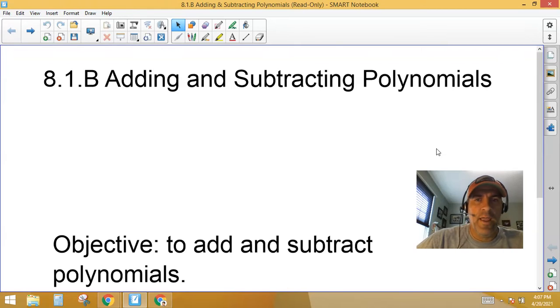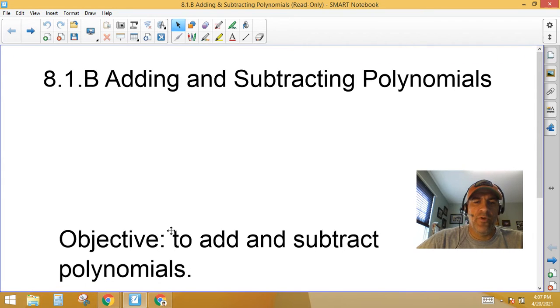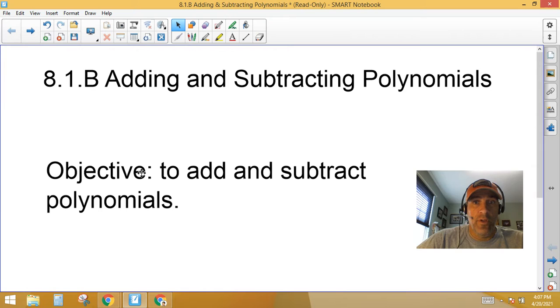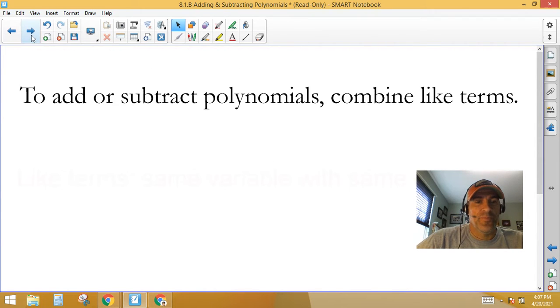Hey everyone, we're on to 8.1b, adding and subtracting polynomials. Our objective is to do just that, add and subtract polynomials. Very simple. To add or subtract polynomials, we combine like terms.